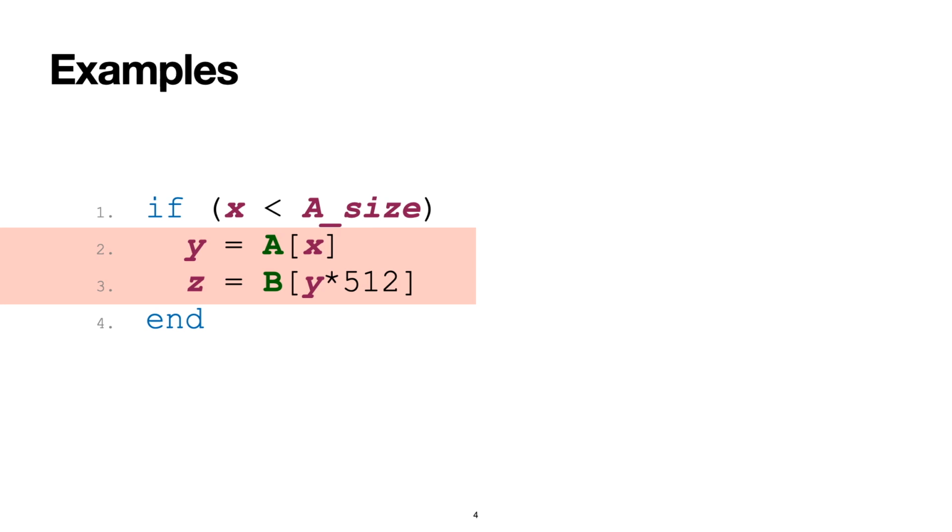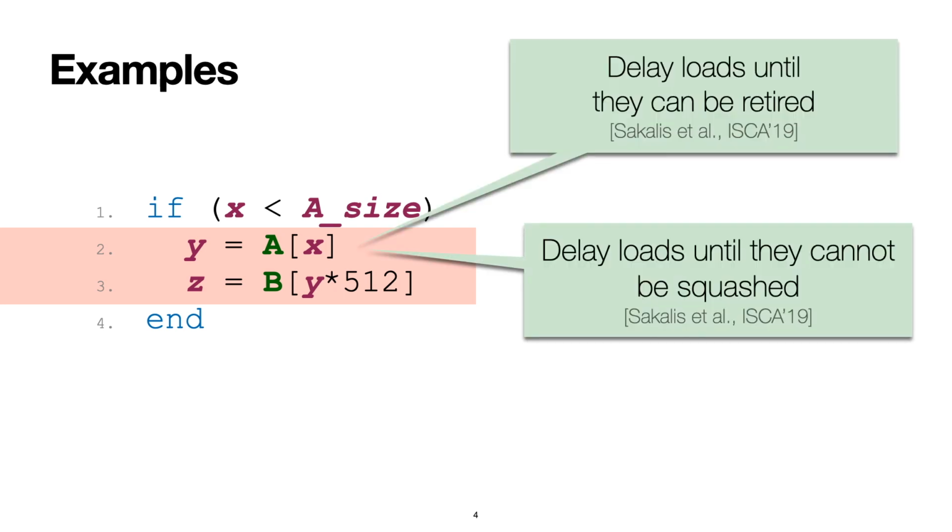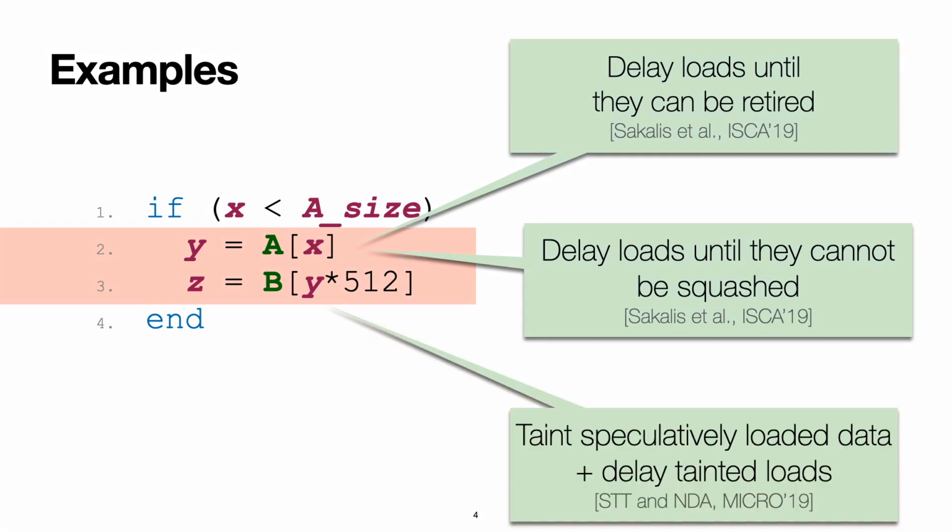Existing hardware countermeasures implement different ways of blocking such a leak. For instance, load delay countermeasures, such as those proposed by Sakalis and others at ISCA 2019, prevent the leak by delaying the first load until the branch instruction is resolved. In contrast, hardware taint tracking approaches taint the result of the first memory access and delay the second one, thereby preventing the transmission, namely the encoding into the cache of the information.